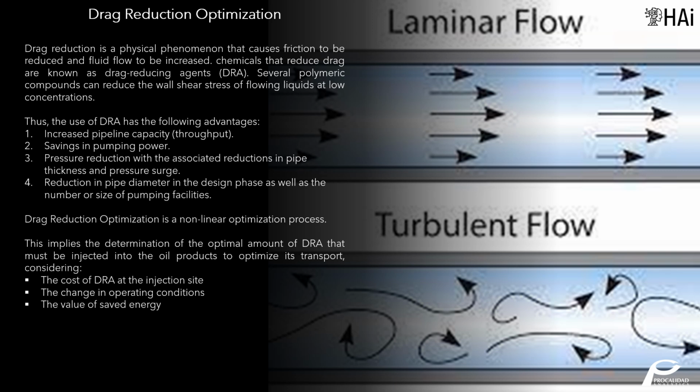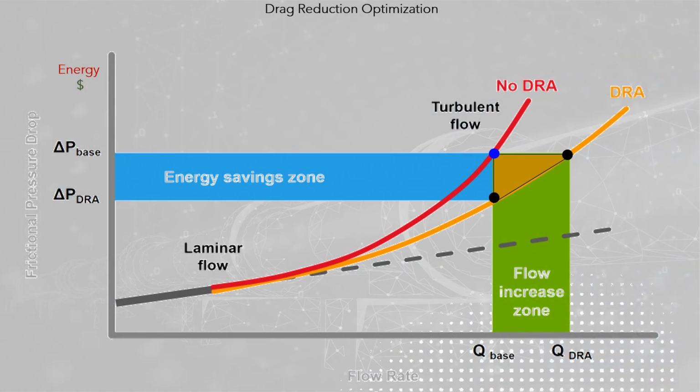its transport, considering the cost of DRA at the injection site, the change in operating conditions, and the value of saved energy. The triangle defines the possibilities of operation. For a given level of DRA, the optimal solutions will be over the yellow line.